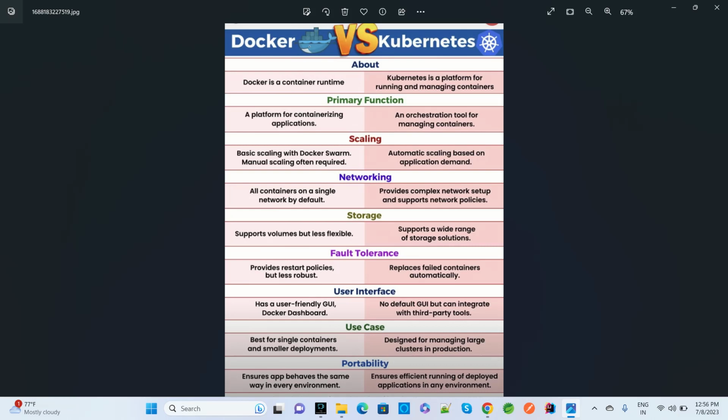So these are the basic differences for when to use Docker and when to use Kubernetes. There are multiple interview questions they will ask: why we are using Docker, what is Docker, and what is Kubernetes. Docker is a container runtime and Kubernetes is a platform for running and managing containers. So this is the main difference. And primary function, scaling, networking, storage, fault tolerance, user interface, use cases and portability are the main differences between Docker and Kubernetes.